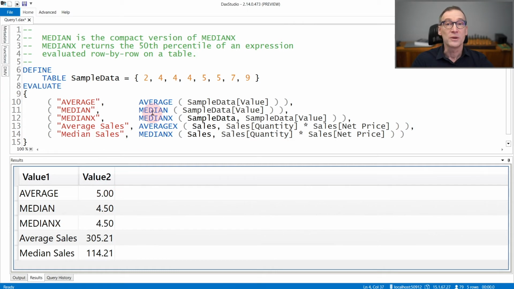And you can compute that with median because it is only one column, or with median x that produces exactly the same number. You need to use median x when you want to compute the median of an expression. For example, if you want the average or the median of the expression quantity times net price, then you need to use average x or median x because you iterate over sales and compute the expression. Finally, median x returns the 50th percentile of sales.